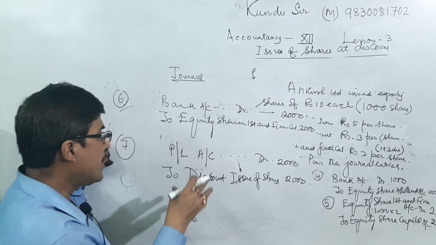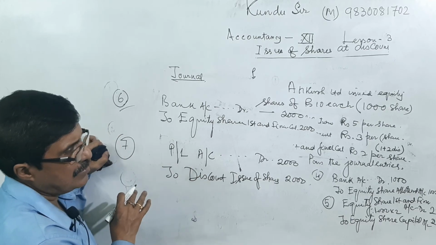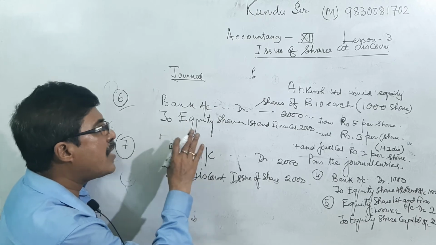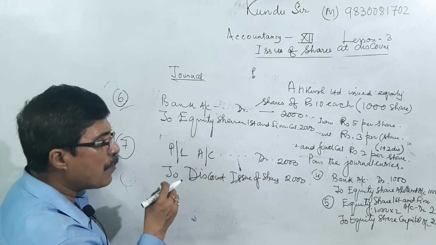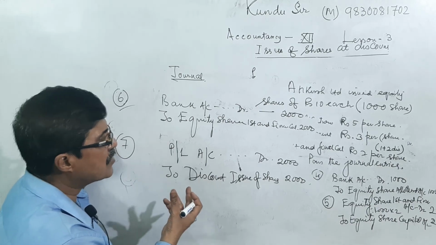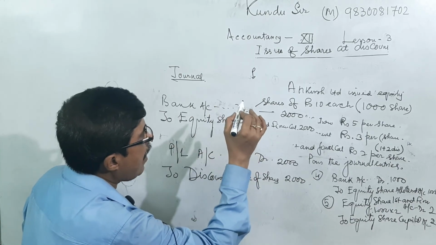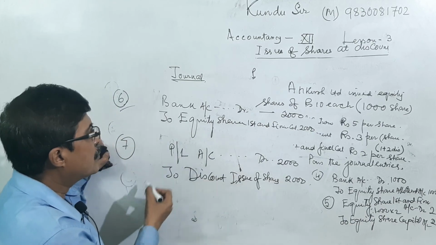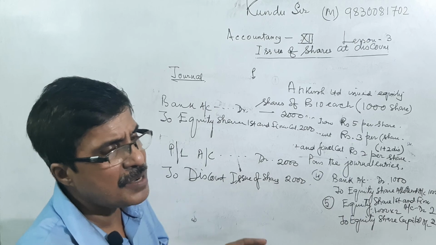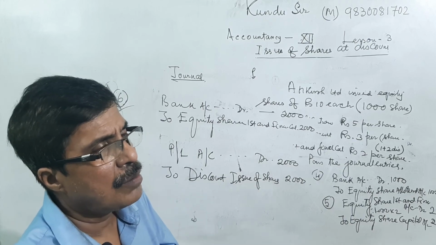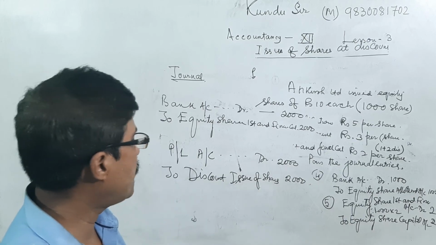It can also be adjusted against an existing balance of securities premium reserve in the balance sheet. We can adjust this, but this problem is silent about it. So the discount on issue of shares is to be adjusted by transferring to the profit and loss account.